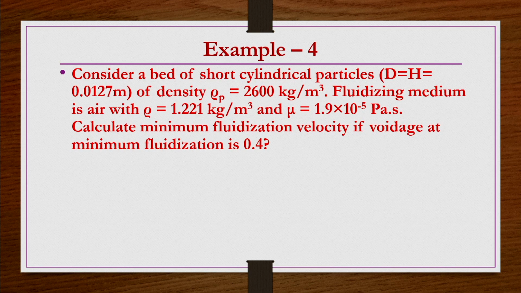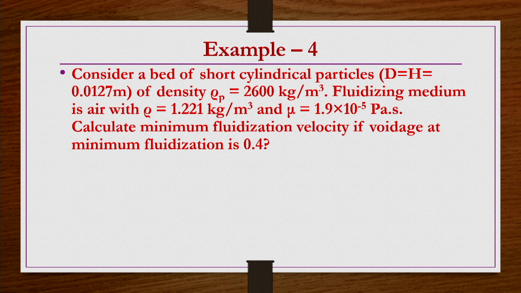Okay. Now, we take another example problem, quite similar, but here we use short cylindrical particles where d and h of the cylindrical particle are equal to each other, and that value is 0.0127 meters. Density of the particle is given, fluidizing medium is air, density of air and viscosity of air are also given.